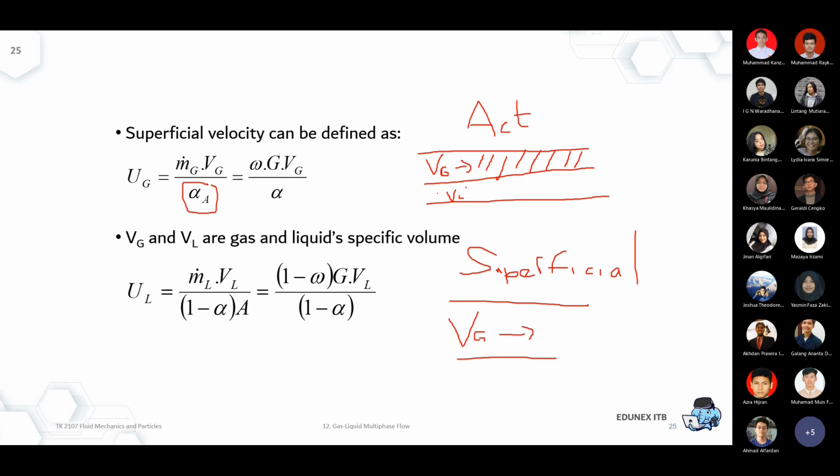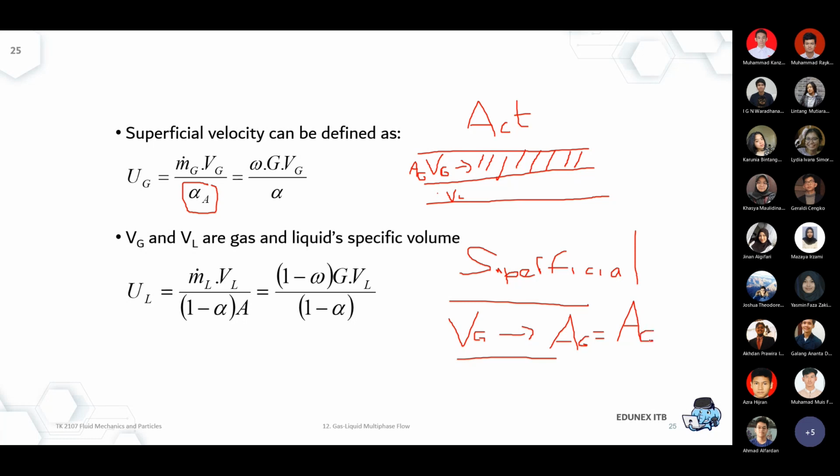In the previous part, this is the AG, the area of the pipeline only specific for gas. Now the AG is equal to A over here. For superficial, the AG is equal to A because it is assumed that the void fraction is 1. It is assumed that there is no particle, no liquid that blocks the gas flow.